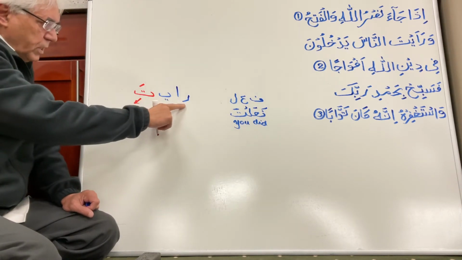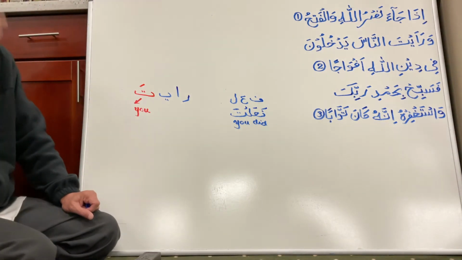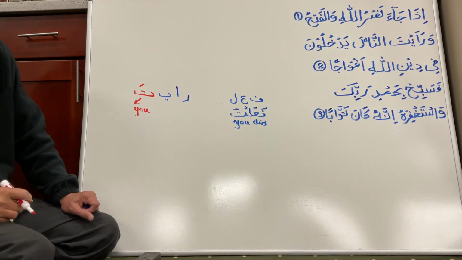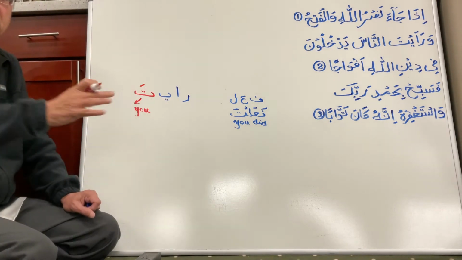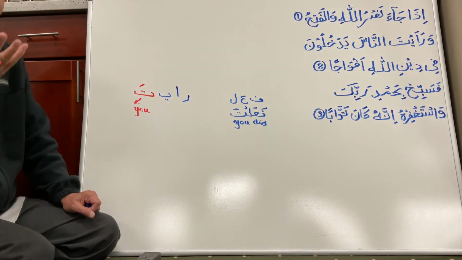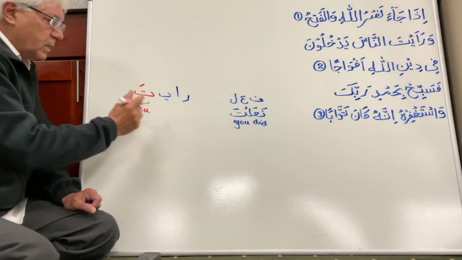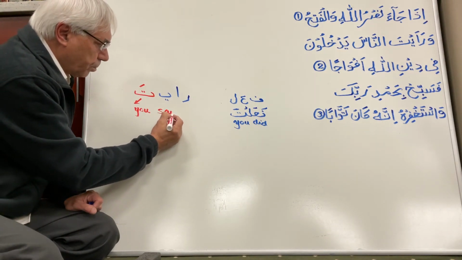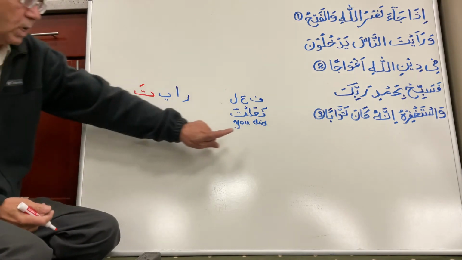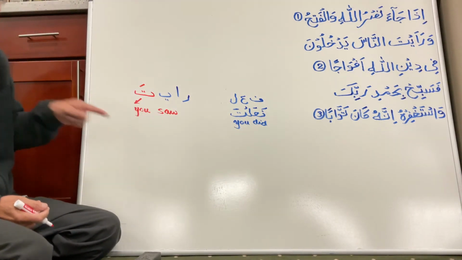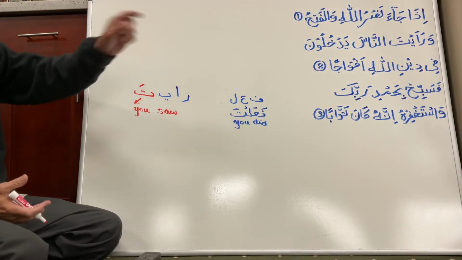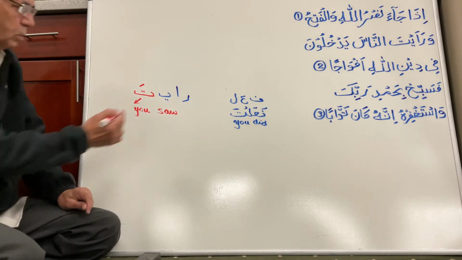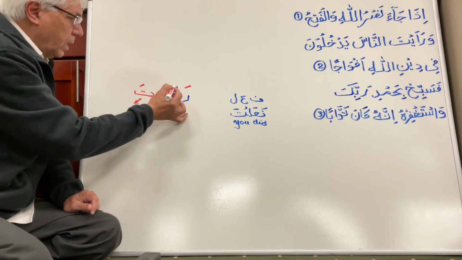These three root letters mean "to see." If you look in the dictionary, the meaning will be "to see." So ra'aita means "you saw." This ta is bringing the past tense and a "you" in there. So the ra'aita word is in the Quran.